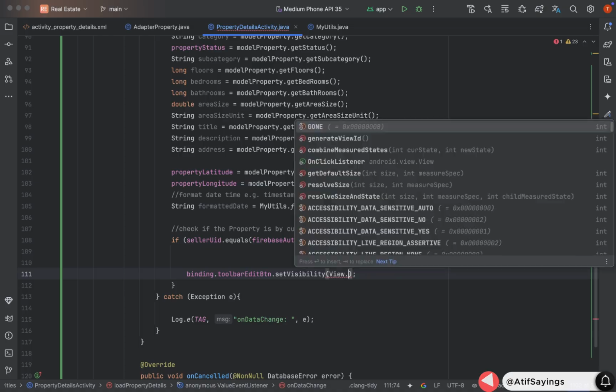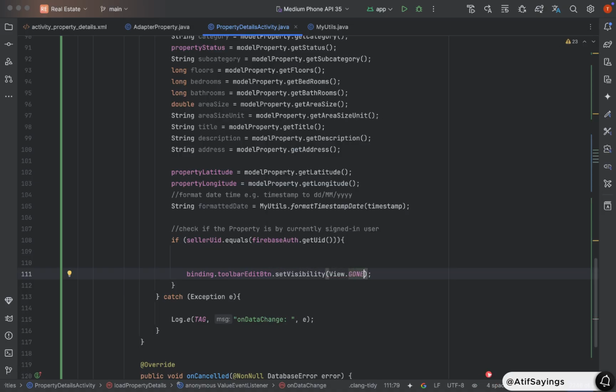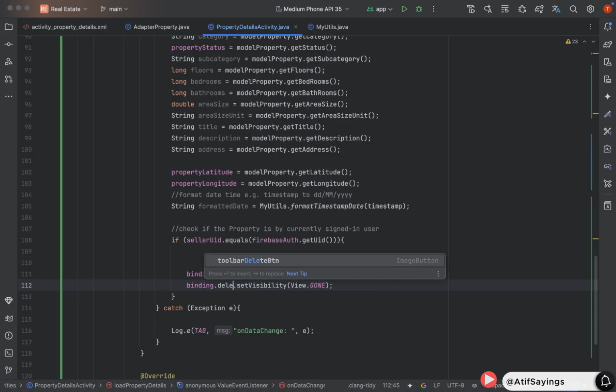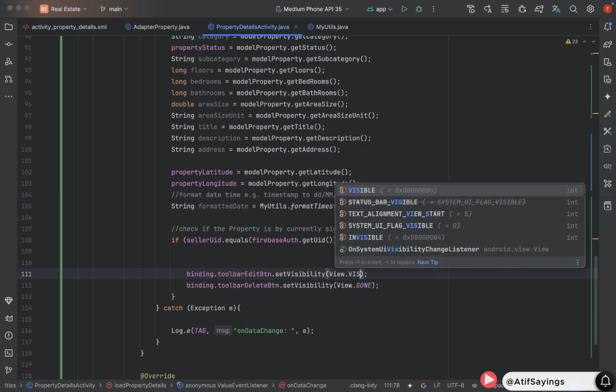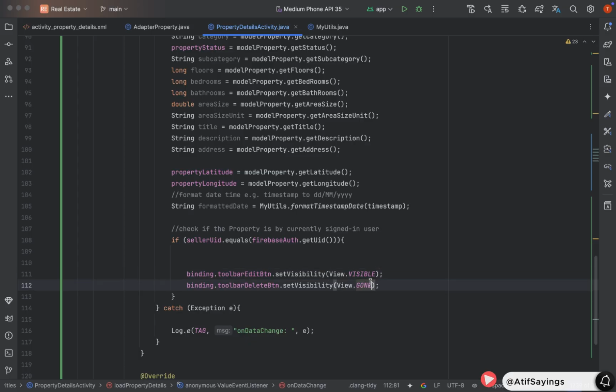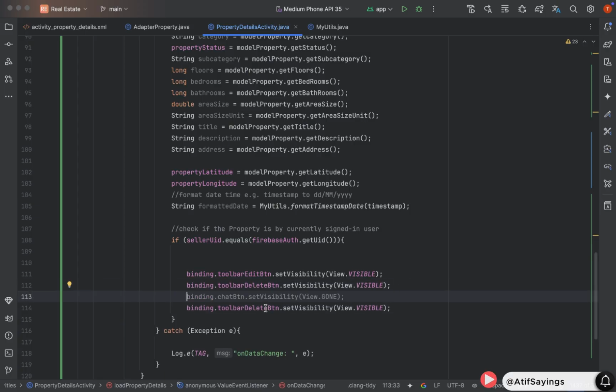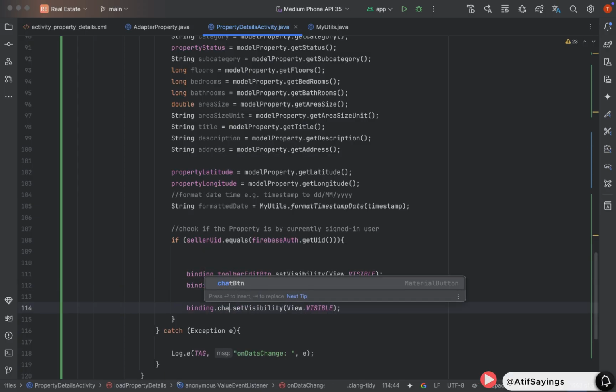For example, we need to show the edit and delete options. Binding dot toolbar edit button dot set visibility view dot visible. Similarly, we need to show the delete option. Toolbar delete button dot set visibility view dot visible. And we need to hide some options, for example, chat, call, SMS, and seller profile.